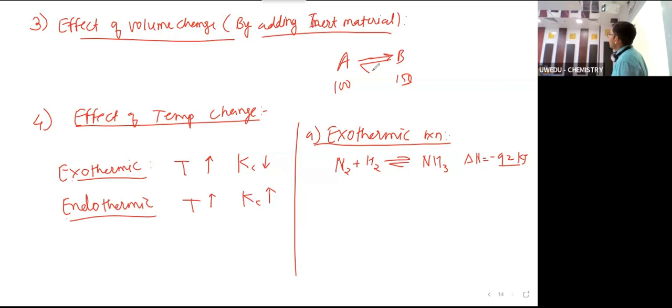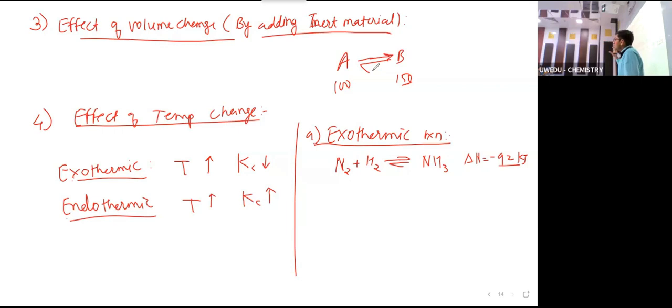Increasing means you are taking it to 200. So the reaction tries to decrease. So how will the temperature be decreased? When the reaction goes reverse. Making sense? Right? That means if you want to increase the rate of this, then you decrease the temperature.